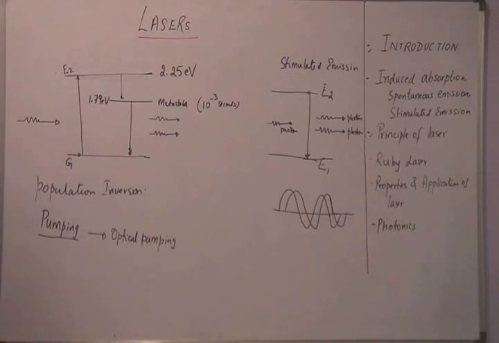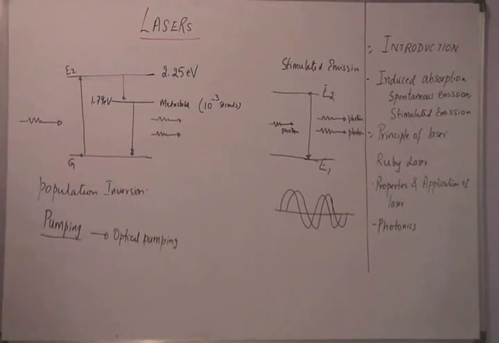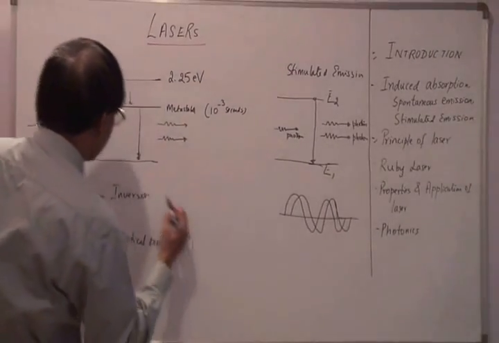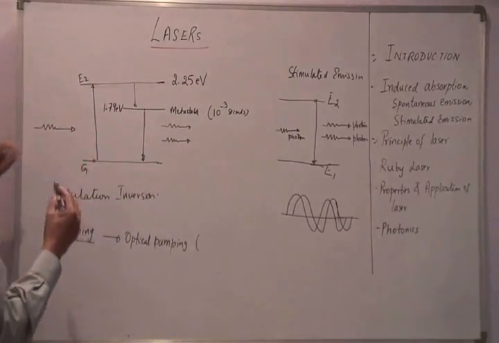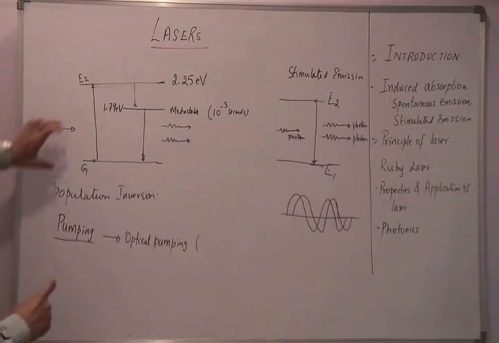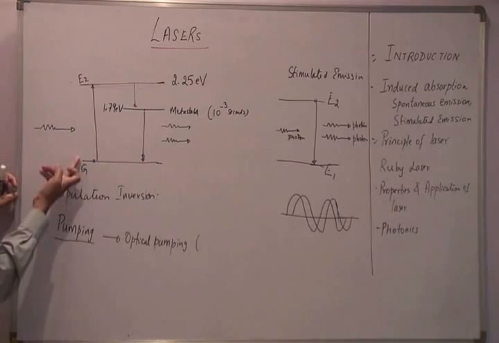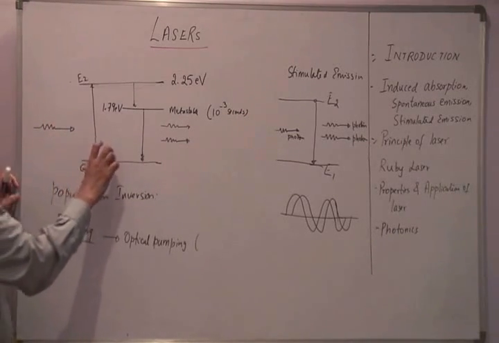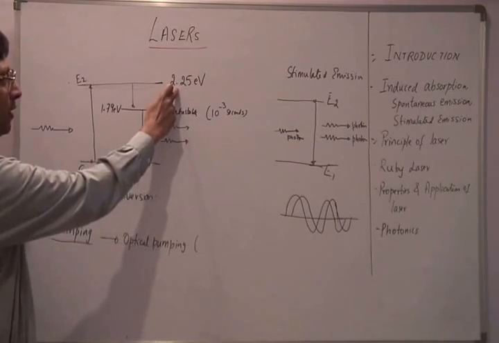And now optical pumping in this case, for a ruby laser, will occur at 550 nanometers. 550 nanometers is needed to move the atom from 0 to 2.25 electron volt.